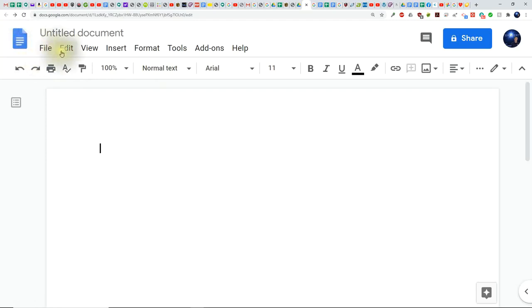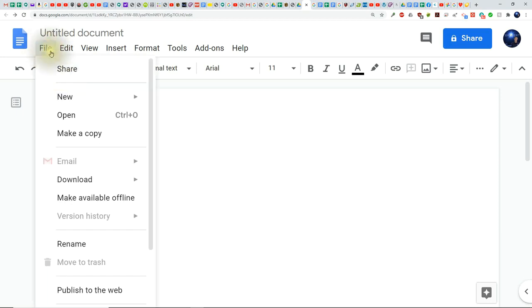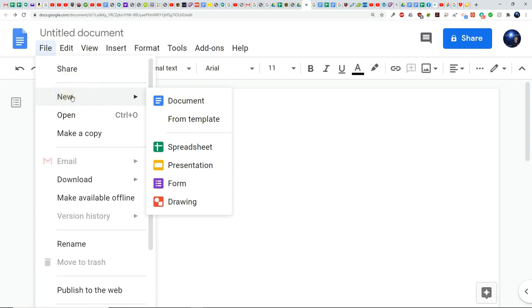Number 1, from within Docs, Sheets, Slides, or Forms, you click on the File menu as seen here. The File menu would then open. Then you click on New, you go across and down, and then you click on From Template.